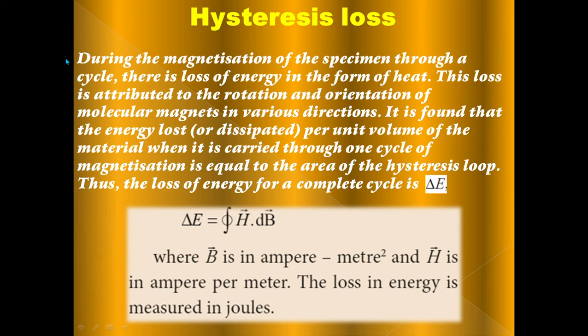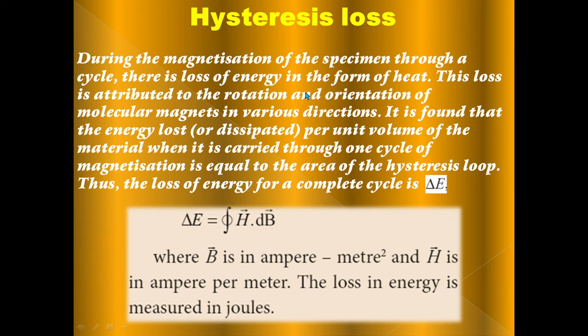Hysteresis loss: during the magnetization of the specimen through a cycle, there is loss of energy in the form of heat. If a magnetic material is magnetized, the material loses some amount of energy.